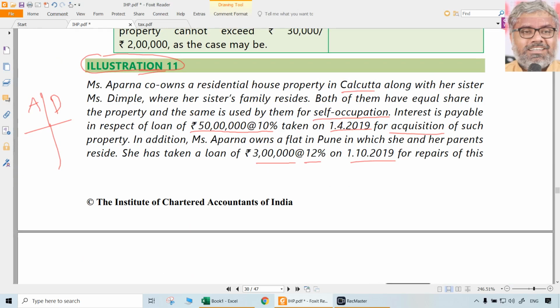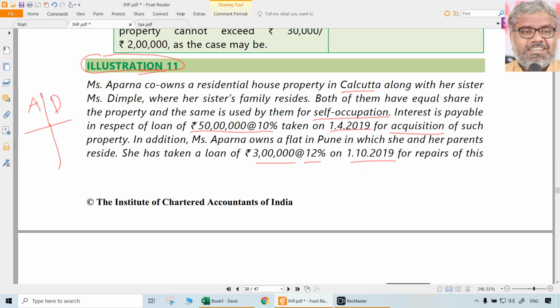First of all, Aparna, if you take, she has two different properties. Both of them are self-occupied. It is possible, there is no problem here. Up to two properties, they can be self-occupied. So Calcutta house property is also self-occupied by Aparna, and even Pune flat also is self-occupied by Aparna. But total deduction that she can claim on the interest cannot exceed 2 lakhs. That is for sure. Ultimately, let us look at what kind of interest that Aparna or Dimple have to pay.